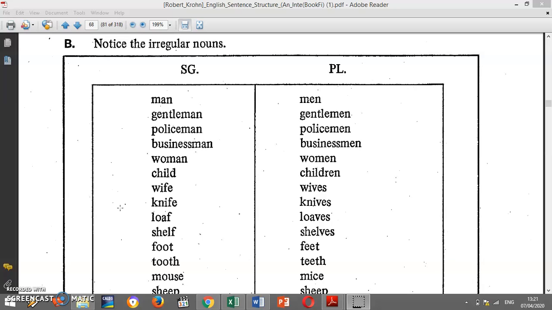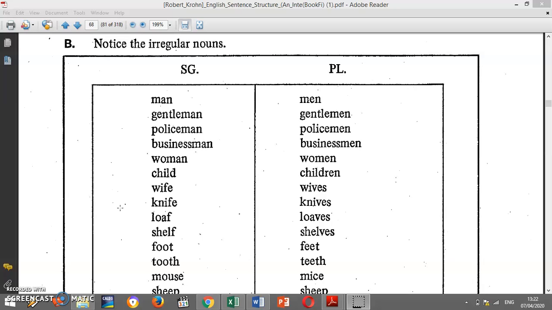For example, here on the table, you can see that man, M-A-N, changes into men, M-E-N, as the plural form. So, on the left side is the singular form, and then on the right side is the plural form. Here you can see that there are several changes, which is why it is called irregular nouns, because we cannot know whether it will change into men or whether it will change into children and so on.